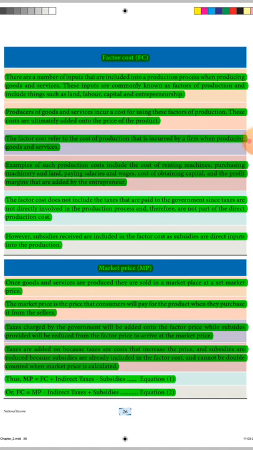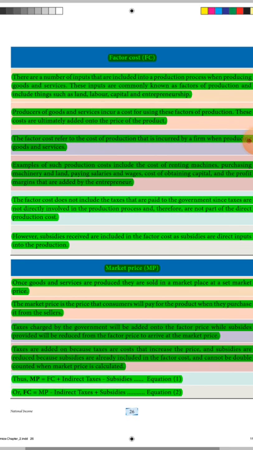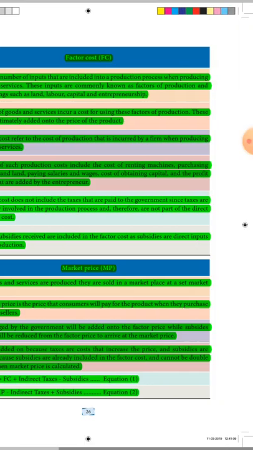Thus, MP equals FC plus indirect taxes minus subsidies, equation 1, or FC equals MP minus indirect taxes plus subsidies, equation 2.